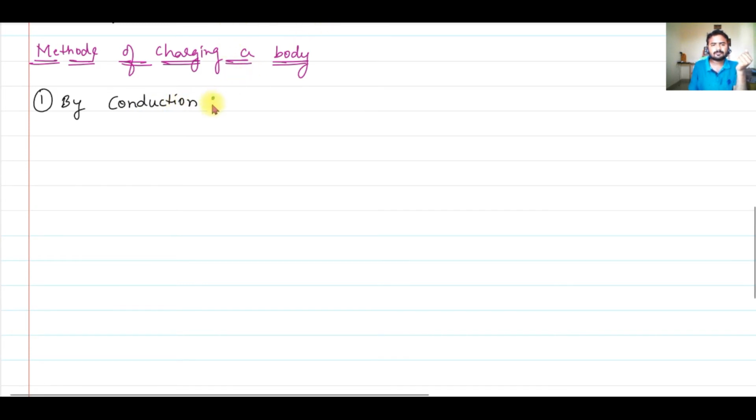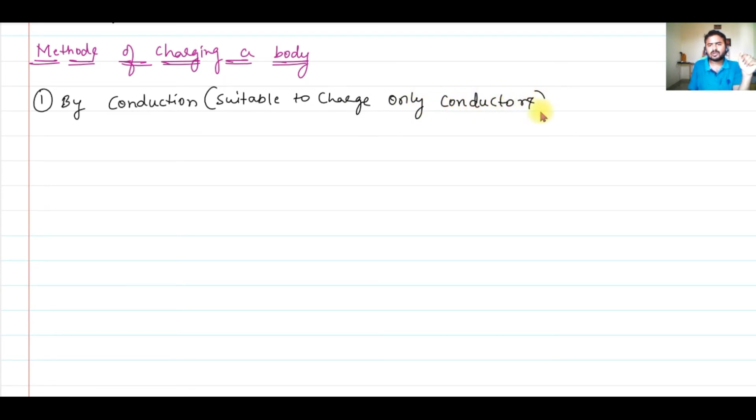In this method, an uncharged body will be brought in contact with a charged body. Again, remember, this method is suitable only for charging conductors. So what are conductors?